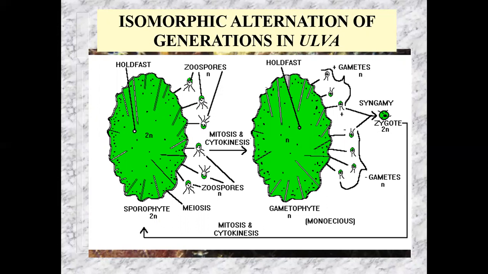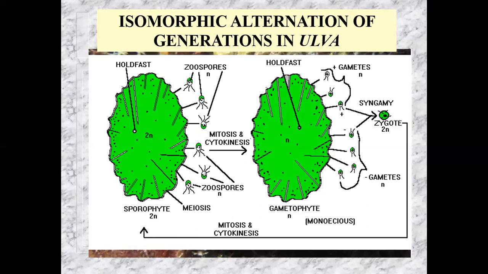And around the edges of the Ulva, cells will do meiosis, and those zoospores will swim out. They all have 4 undulipodia or flagella, and they all swim around, and one piece of Ulva can make many, many, many spores. Now, each one of those spores can grow into a gametophyte. Now, the gametophyte is the haploid generation because it grew from that haploid zoospore, which came from meiosis from the diploid sporophyte. The gametophyte stage is haploid, but in this case, it looks identical to the sporophyte. So we say this is an isomorphic situation where the gametophyte and the sporophyte are identical. But the sporophyte is diploid.